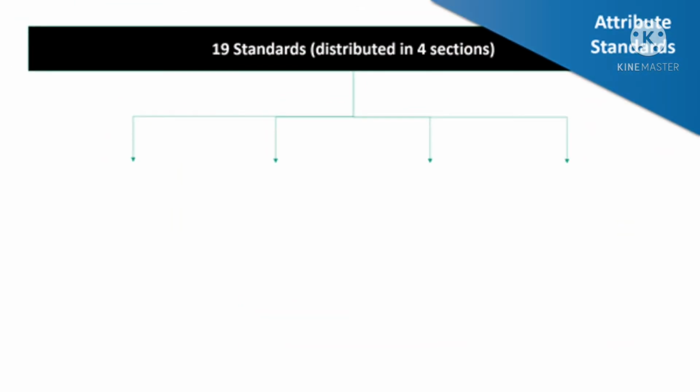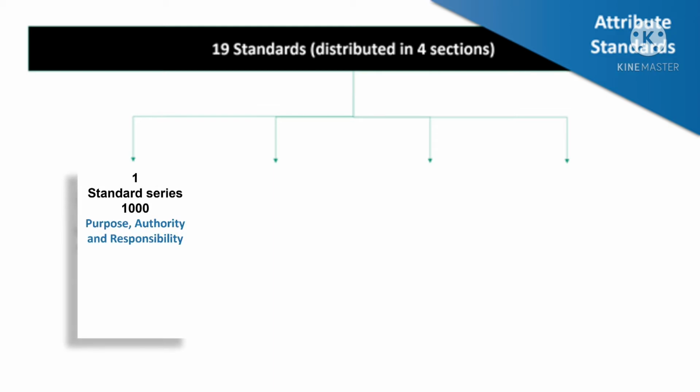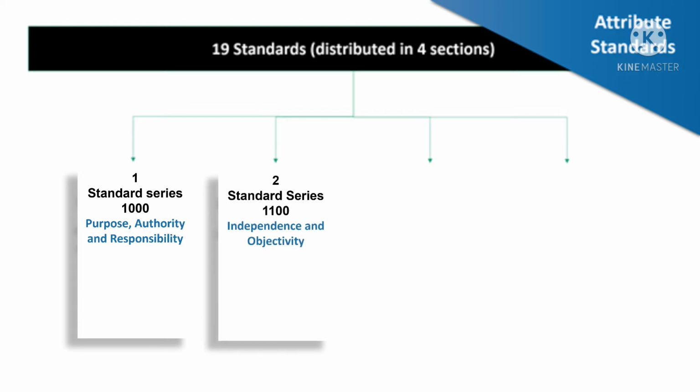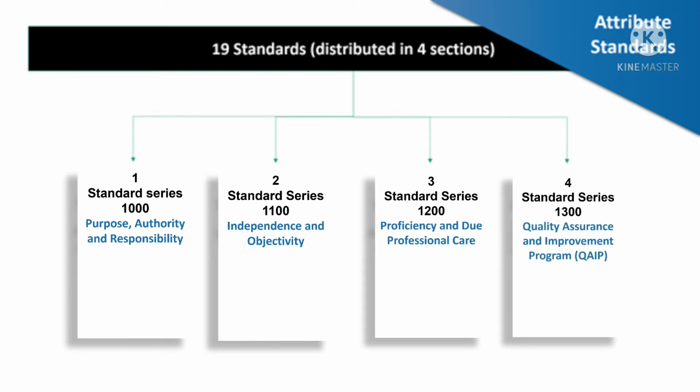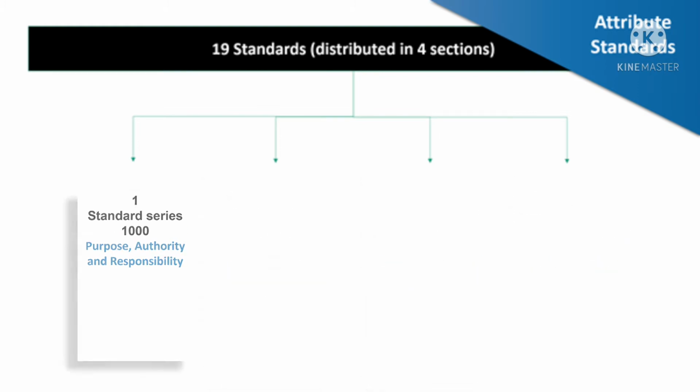So, for attribute standards, there were 19 standards and we covered them all. They were distributed in 4 sections. So, let us see those sections. Series 1000 covered the purpose, authority and responsibility. Then series 1100, which was independence and objectivity. 1200 covered proficiency and due professional care, and CPD was also part of it. 1300 covers the quality assurance and improvement program, and had the details about the external assessments and internal assessments.